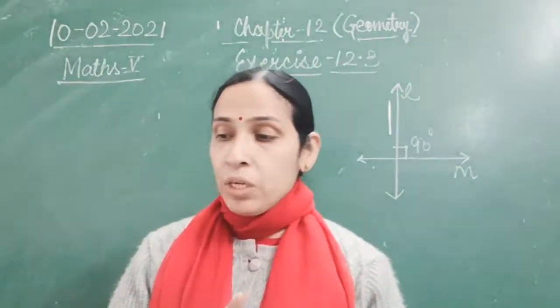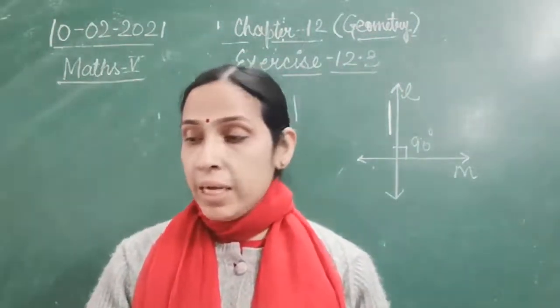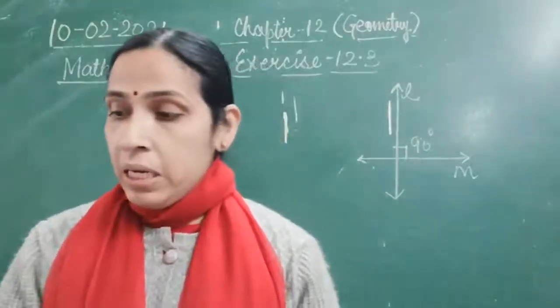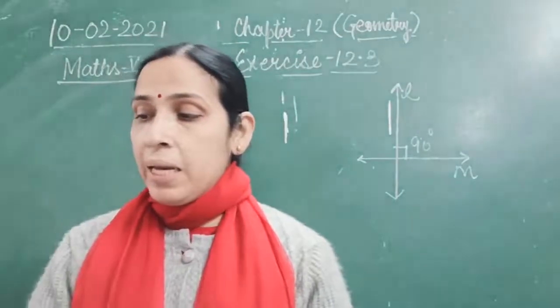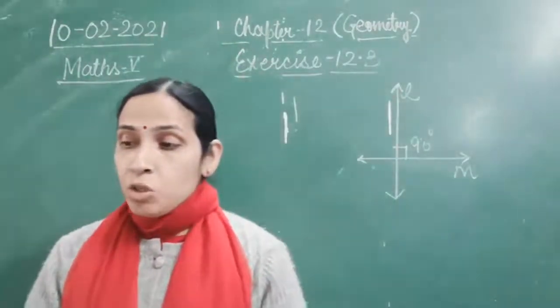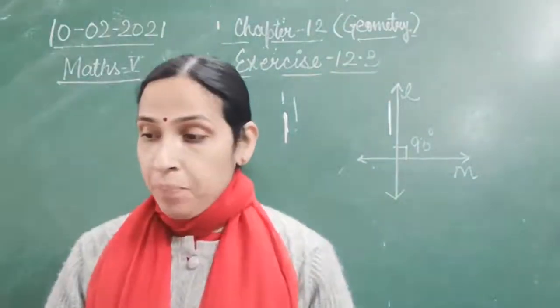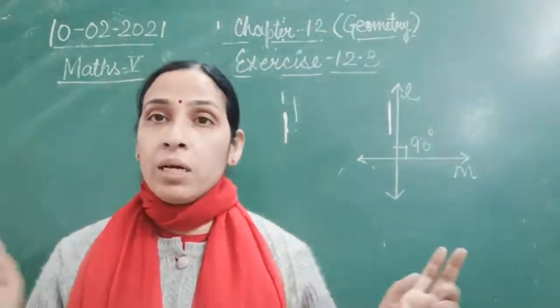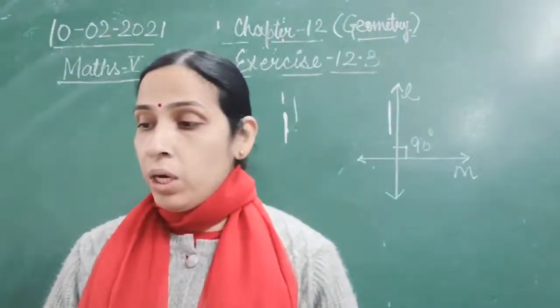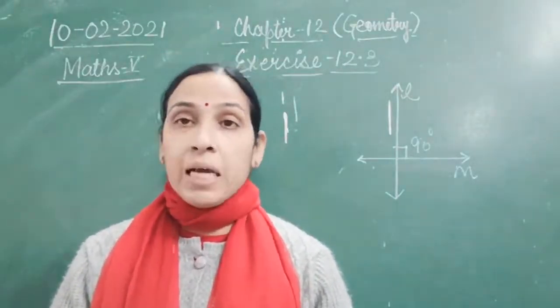Let's come to question number 4. Which of the following statements are true and which are false? A part: two lines in a plane are either intersecting or parallel. Two lines in a plane means I am talking about a board. Whether two lines can be intersecting or parallel, yes, it can be.